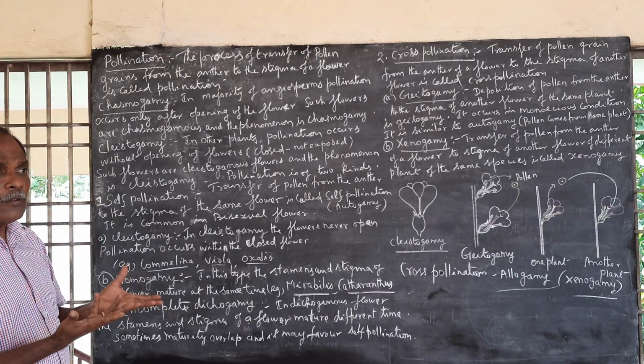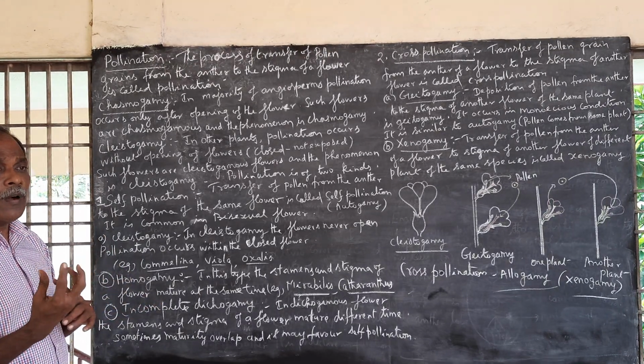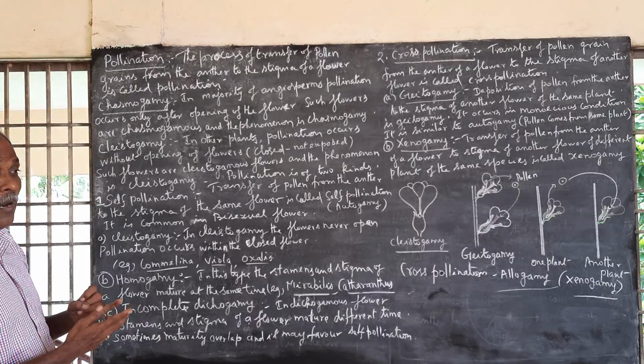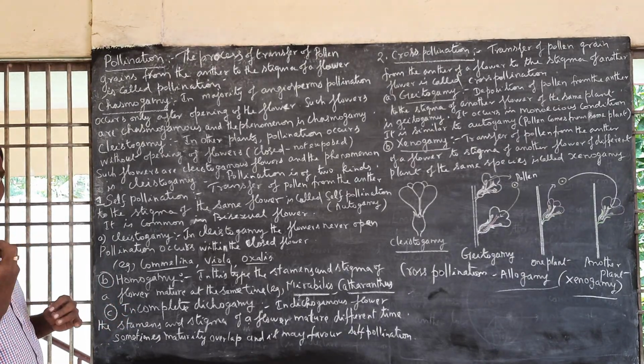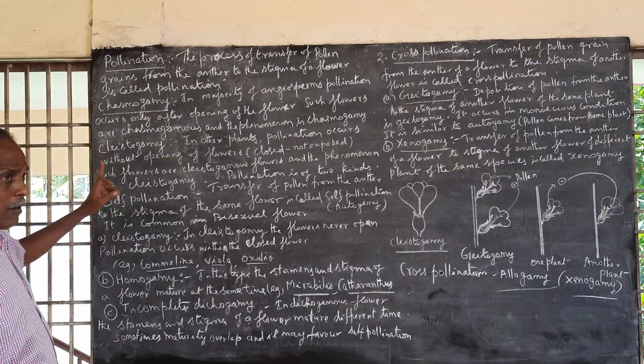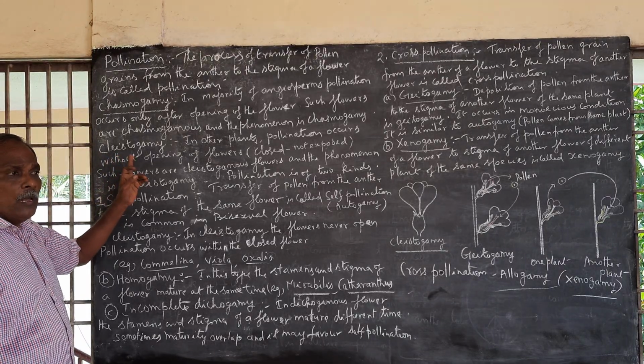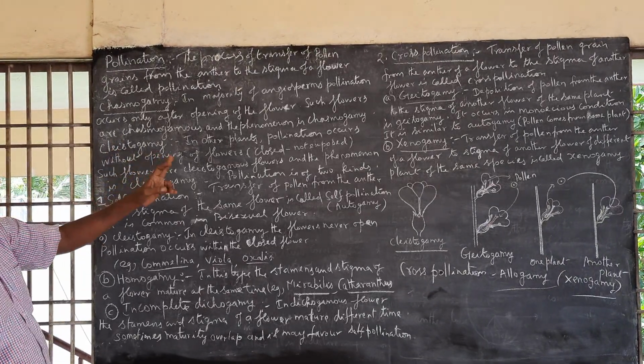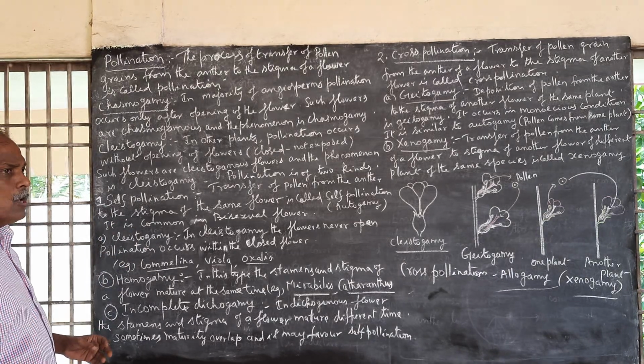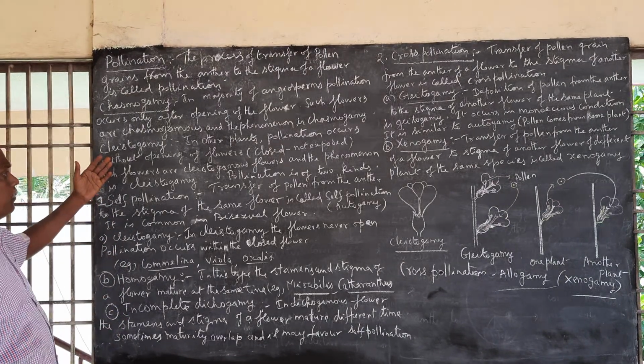Now what happens when the flowers open? The stamens and stigma are exposed, to receive pollen grains. So that kind of flower is said to be a chasmogamous flower, and the process is chasmogamy. So it is common that